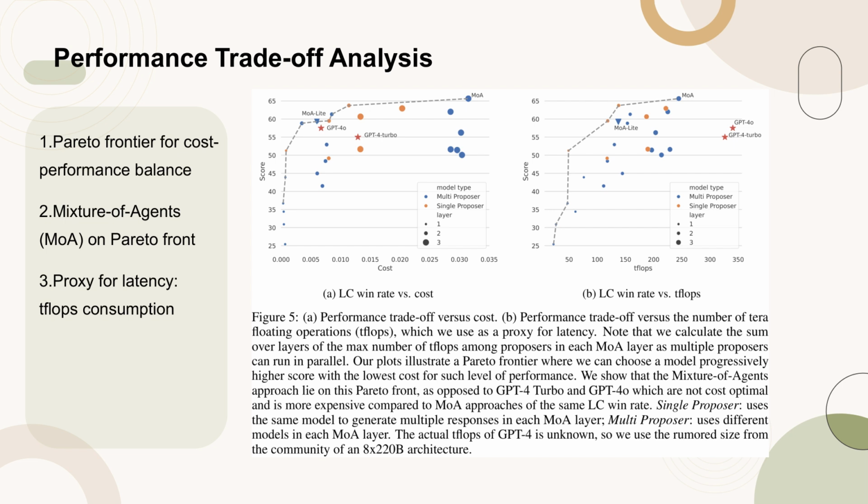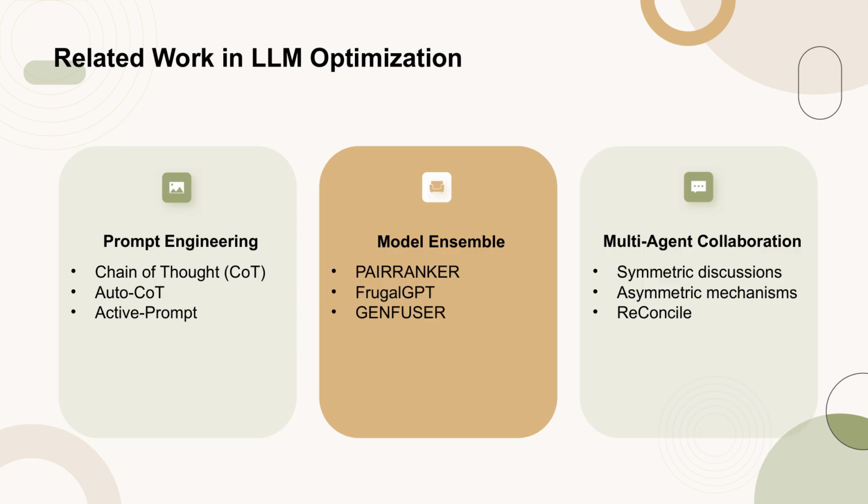In the realm of optimizing large language models, LLMs, recent research has made significant strides through prompt engineering techniques. Chain of thought, CoT, prompting, as introduced by Wei et al., 2022, and Kojima et al., 2022, employs a linear problem-solving approach where each step builds upon the previous one. Fu et al., 2022, applied CoT to multi-step reasoning tasks, while Zhang et al., 2022b, developed Auto-CoT to automate this process by constructing demonstrations. Active Prompt by Diao et al., 2023, focuses on selecting the most uncertain questions for task-specific annotations.